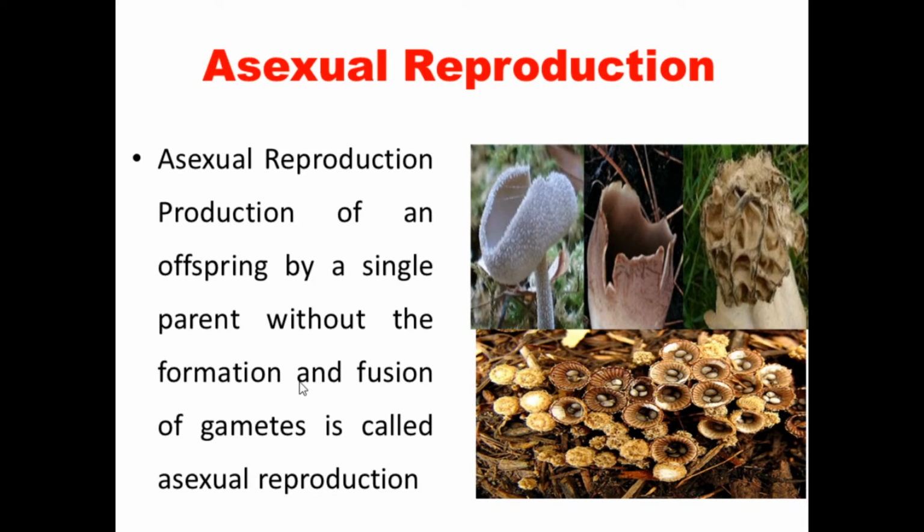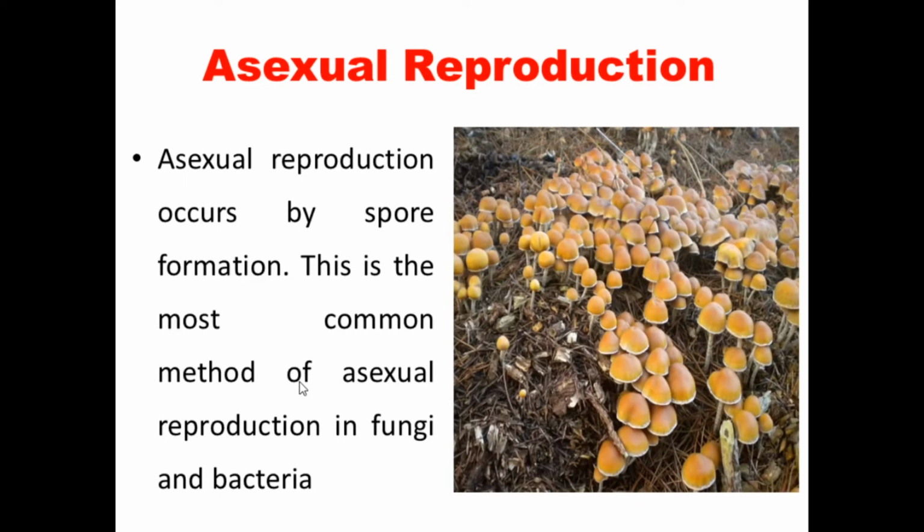Two more questions they may ask. We should know that. Through asexual reproduction, a single parent, without formation and fusion of the gametes. Asexual reproduction occurs by the formation of spores, or spore formation. When they are going to produce new offsprings, one of the methods is spore formation.